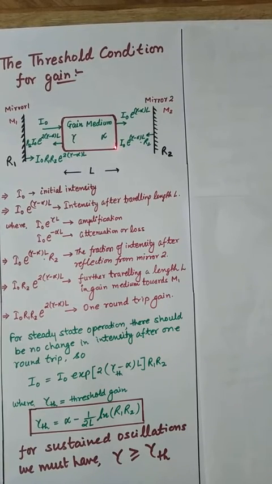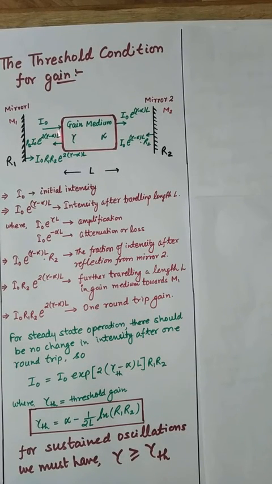Now you have a second journey from right to left, with another e to the power (gamma minus alpha) L, so you have e to the power 2 times (gamma minus alpha) L. Now this intensity coming at the left end again suffers a reflection from mirror M1, and the portion of intensity, that is this intensity multiplied by the reflectivity R1, reflects back, and now it becomes I0 R1 R2 e to the power 2 times (gamma minus alpha) L. So we can say that this I0 R1 R2 e to the power 2 times (gamma minus alpha) L is the one round trip gain.